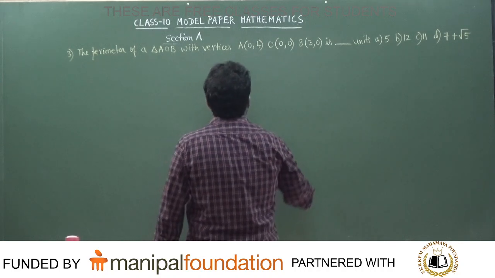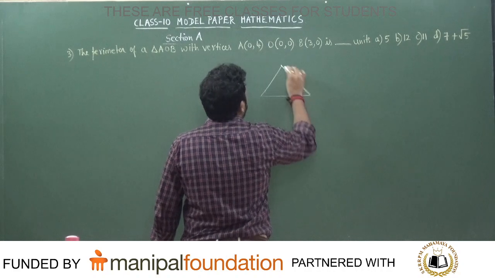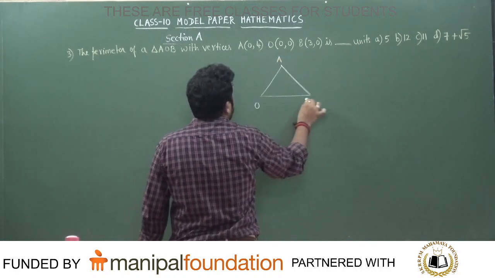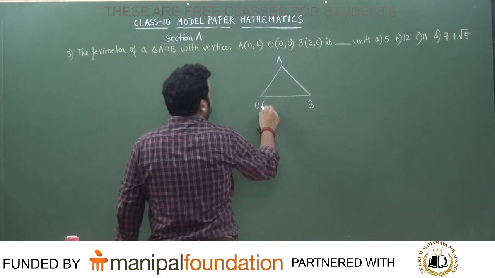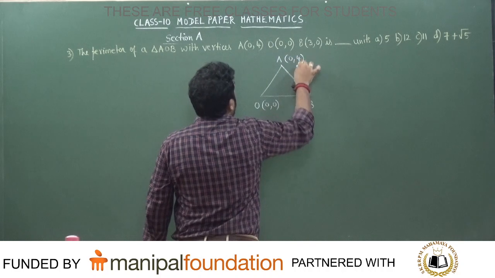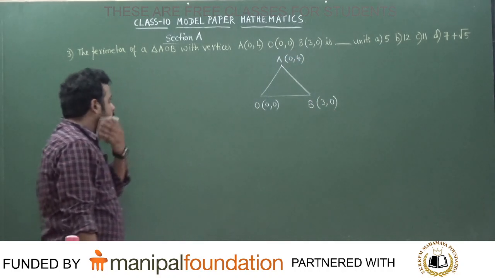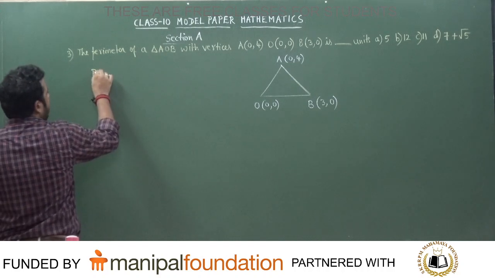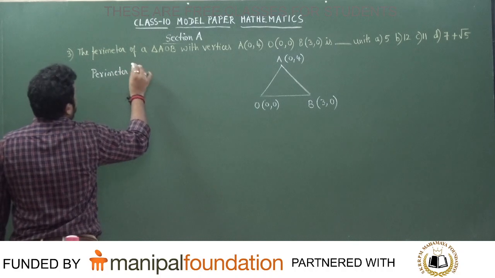The perimeter of a triangle AOB. First, we will call this vertex A, this vertex O, and this vertex B. This O is given in the problem as (0, 0), this point is given as (0, 4) and this point is given as (3, 0). First of all, tell me what is the meaning of the word perimeter, students. Perimeter is nothing but the measurement of the outermost sides.